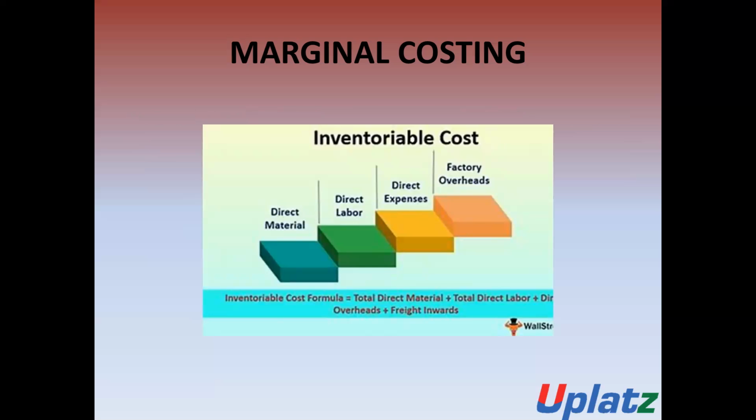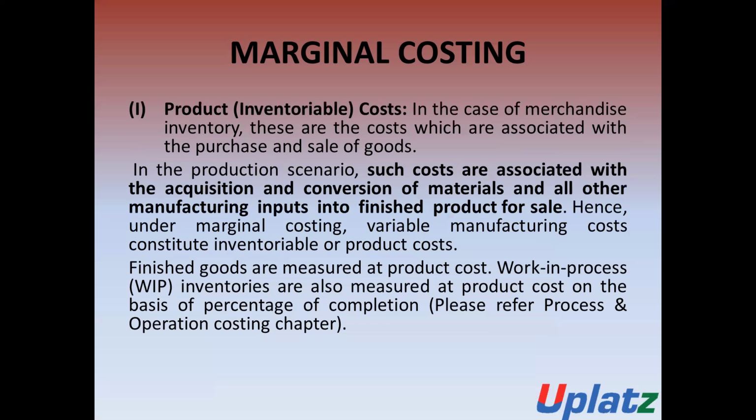Now, what will be the inventory cost? Inventorial cost, or the product cost. What is the meaning of product cost in the case of marginal costing? In the case of merchandise inventory, these are the costs which are associated with the purchase and the sale of goods.